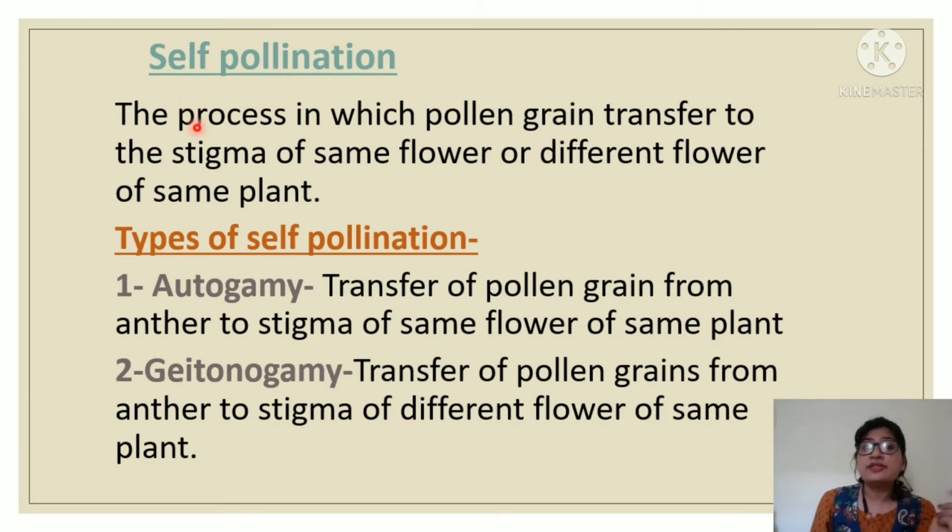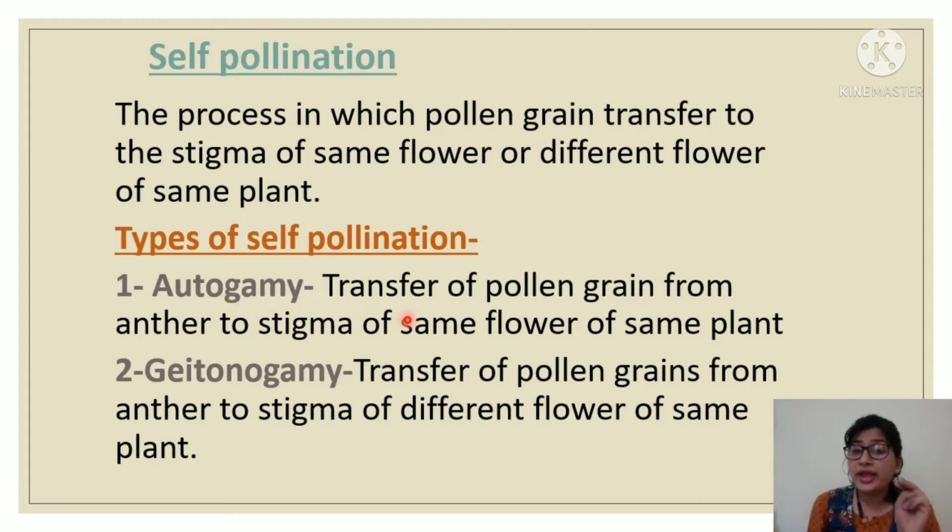As you know, one plant contains many flowers. So there may be a chance that pollination occurs in one flower, as it contains both male and female sex organs, or maybe between two flowers. So pollination may occur within one flower or between two flowers. So there are two types of self-pollination. One is autogamy, second one is geitonogamy.